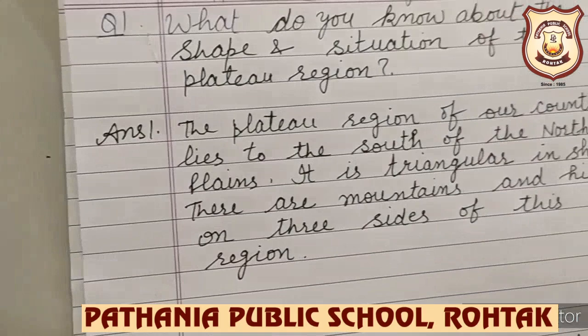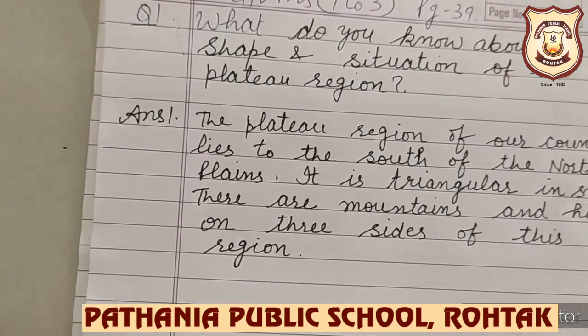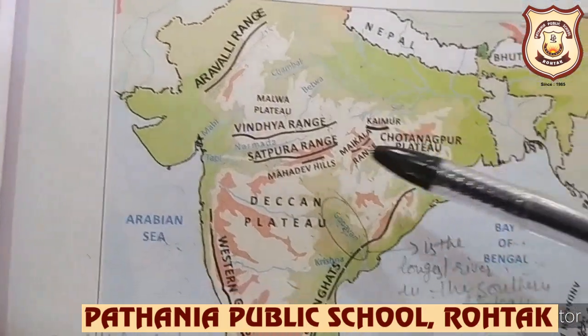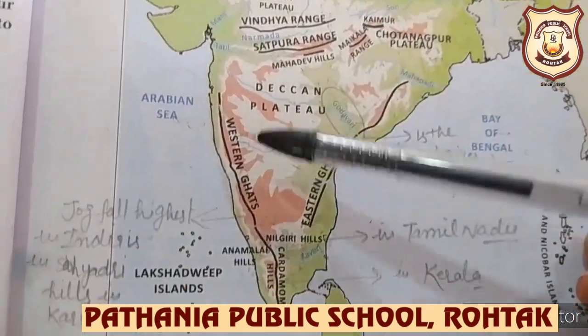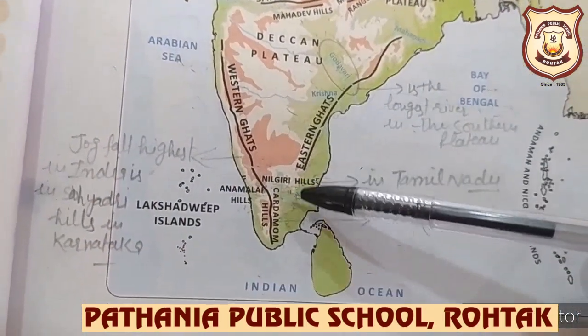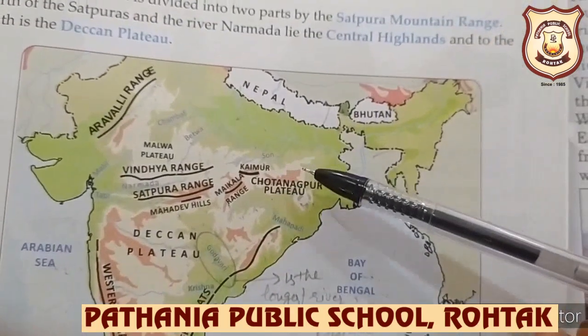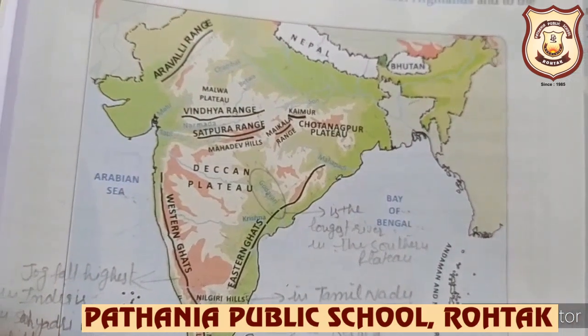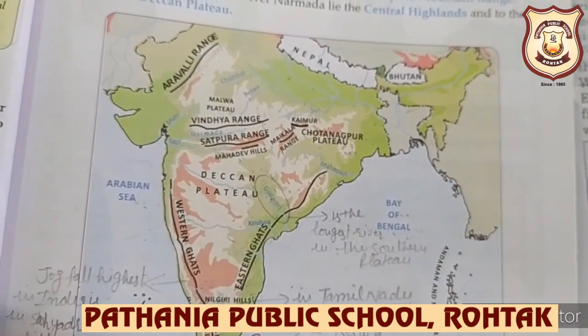Okay children, as you know, you can see Ravli range here. You can see Ravli ranges and Vindhya ranges, Satpura ranges, here Western Ghat, Eastern Ghats and here Nilgiri hills. Here Rajmahal hills are also here. Okay, so there are mountains and hills on 3 sides of this region.